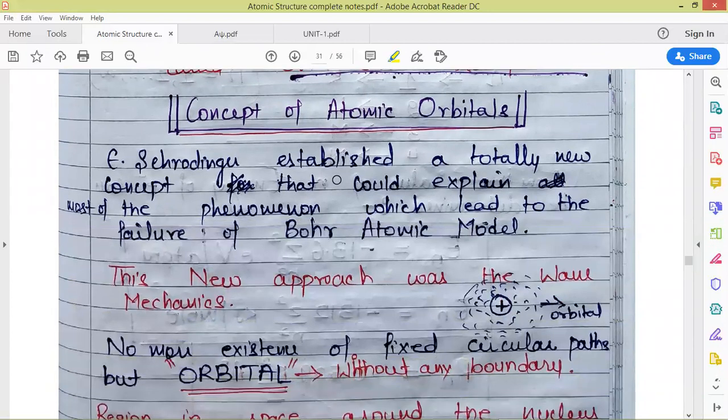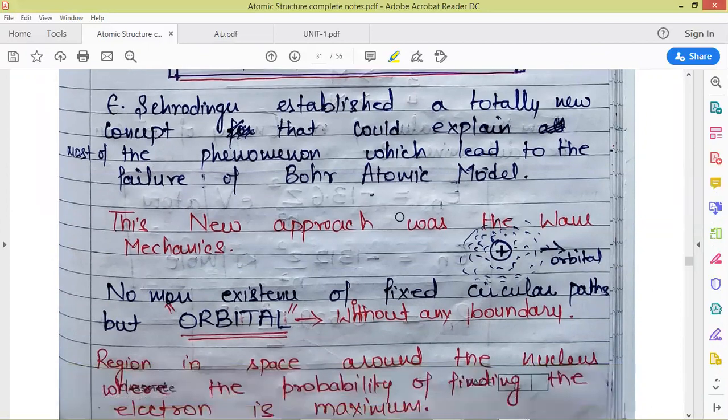Next we come to the concept of atomic orbitals. Erwin Schrödinger established a totally new concept that could explain most of the phenomena which led to the failure of the Bohr atomic model. Now all the problems were solved. This new approach of Schrödinger was called wave mechanics.